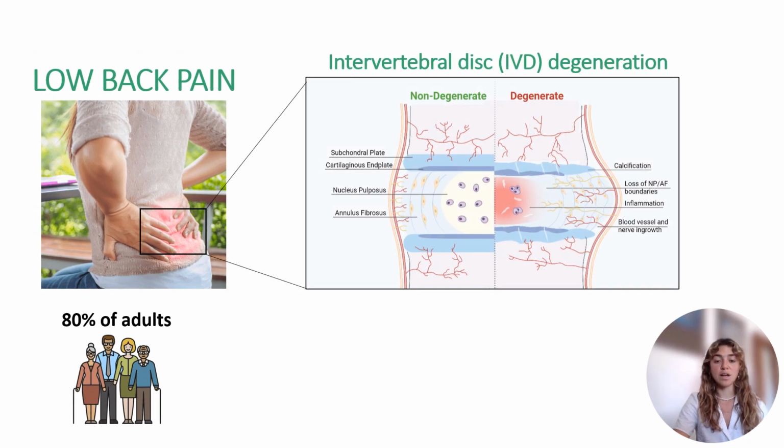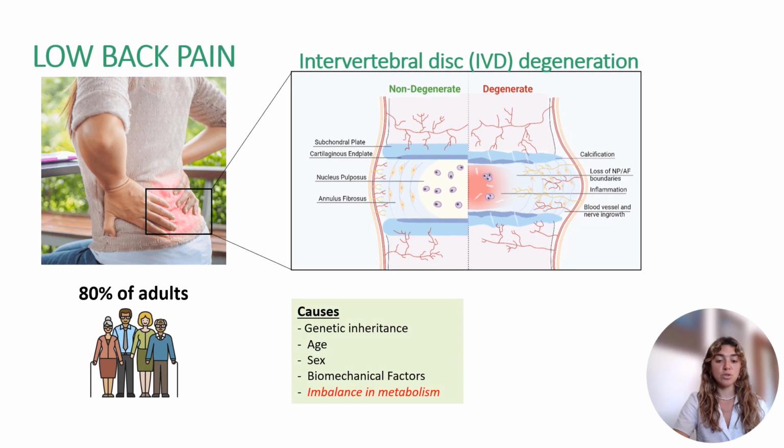Intervertebral disc is the largest avascular organ in the human body, located between the vertebrae of the disc and consisting of three mainly hydrated tissues: the nucleus pulposus, the annulus pulposus, and the cartilage endplate. Its degeneration might be induced due to genetic inheritance, the age, the sex, biochemical factors, and imbalance in the metabolism.